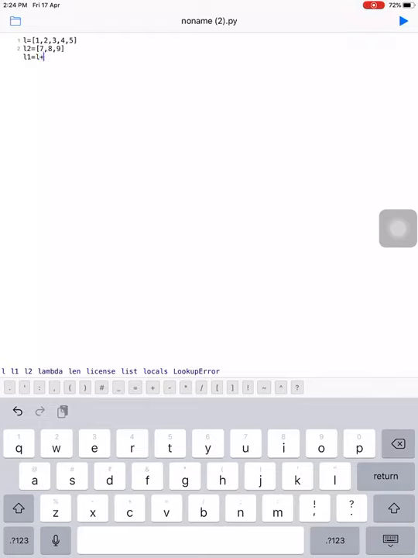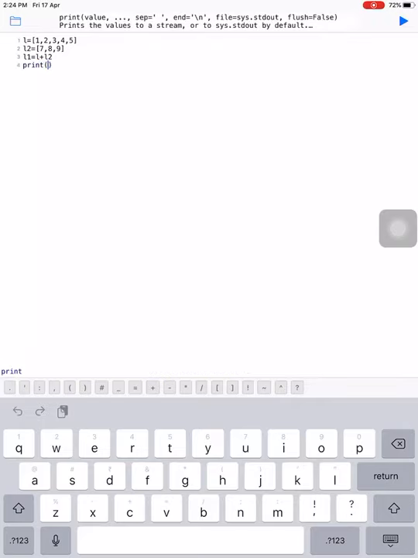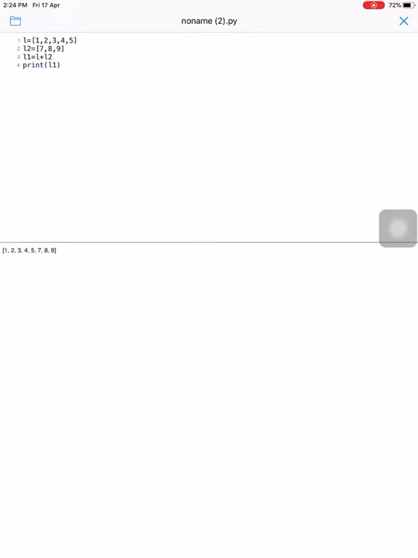Here we write L1 equals L plus L2, then print L1. See now what will be the output?